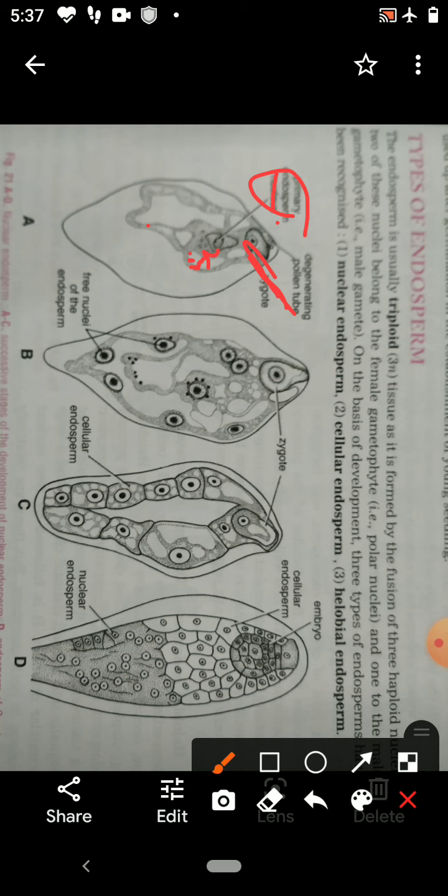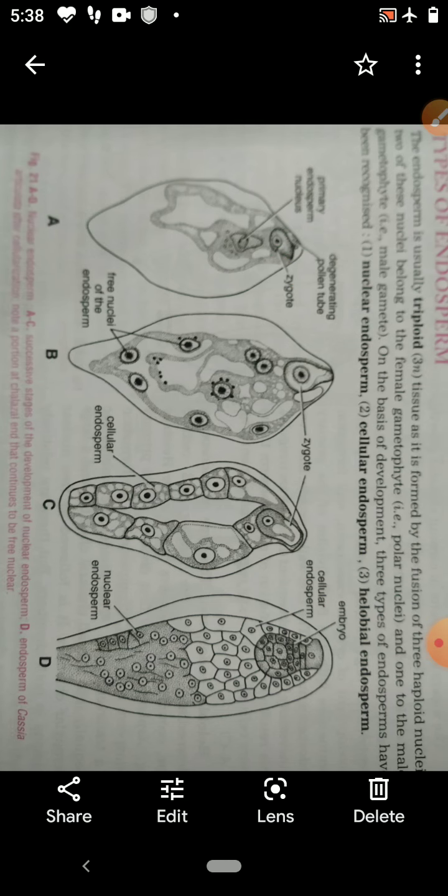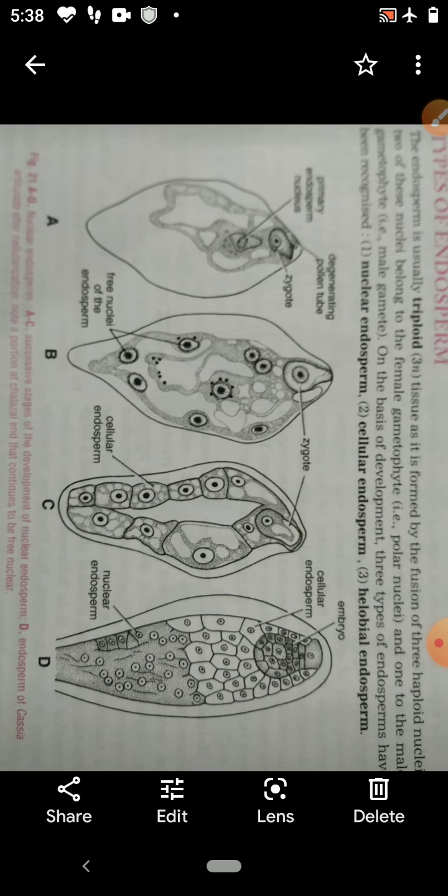There are three types of endosperm. One is nuclear endosperm, second is cellular endosperm, and third is helobial endosperm. You have to study all three types of endosperm. Here in this figure there is development of nuclear endosperm.